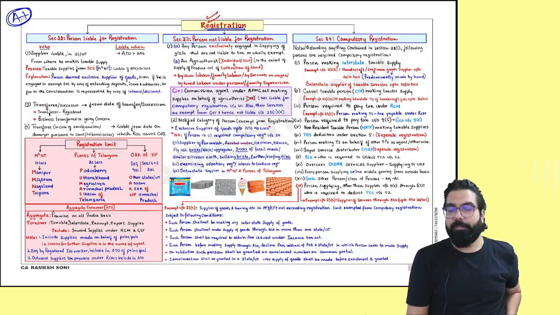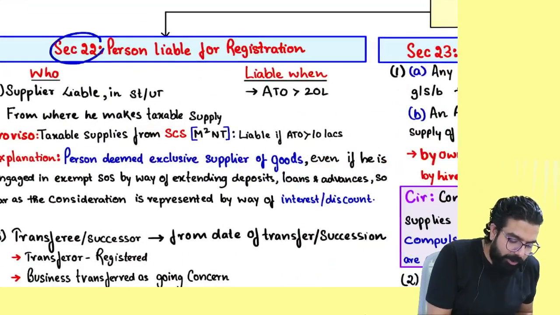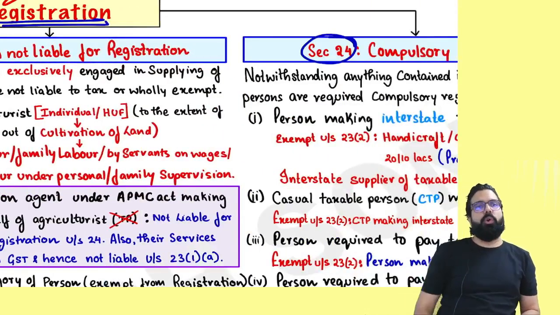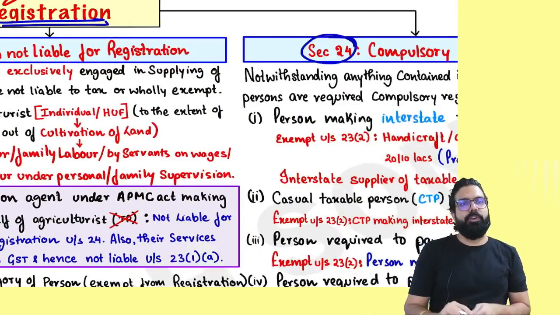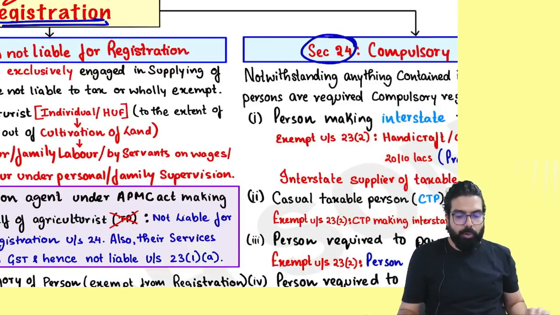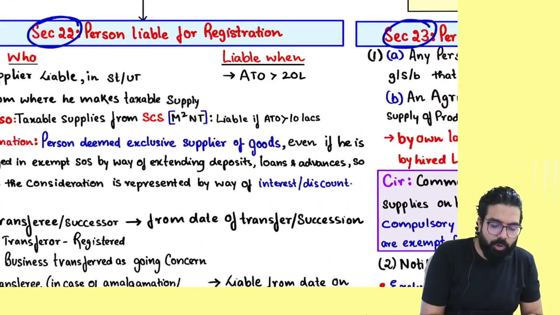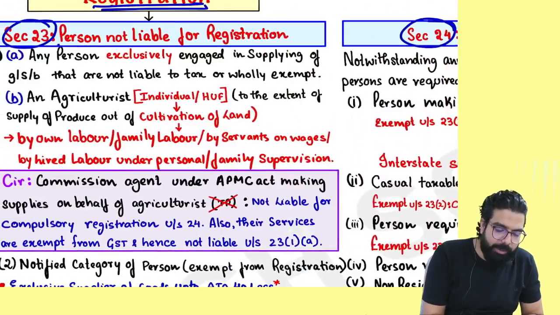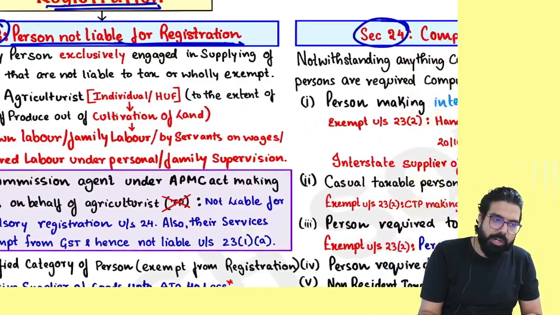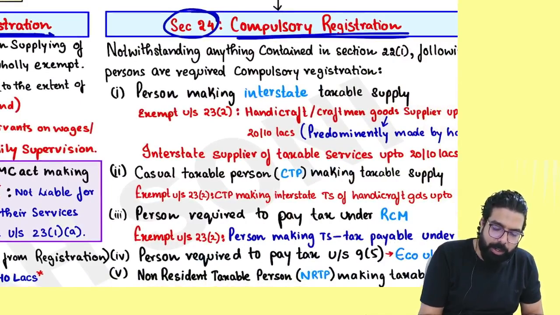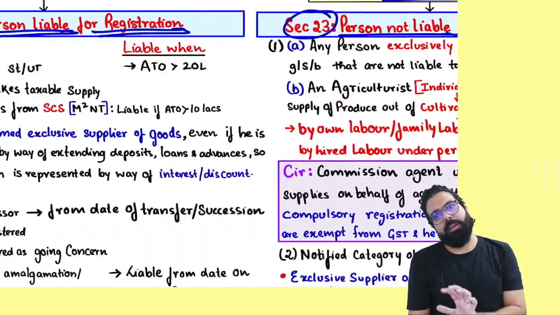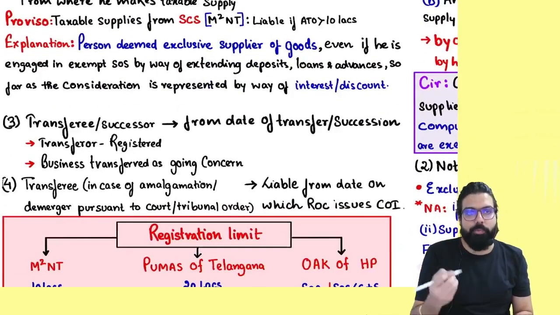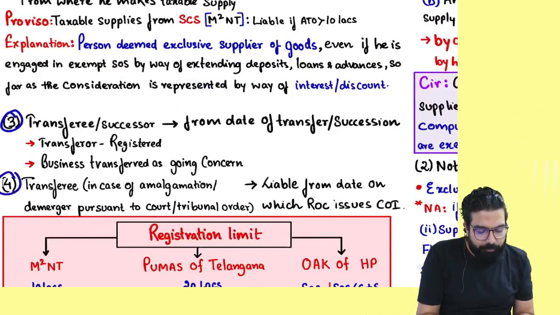Now listen carefully. Here we have section number 22, section number 23, and section number 24. What are the three sections, everyone? 22, 23, and 24. Section number 22 will tell you who are the persons who are liable for registration. 23 will tell you who are the persons not liable. 24 tells you who are the people required compulsory registration. 22 has section number 21, 2 I have deleted it, 3 and 4.